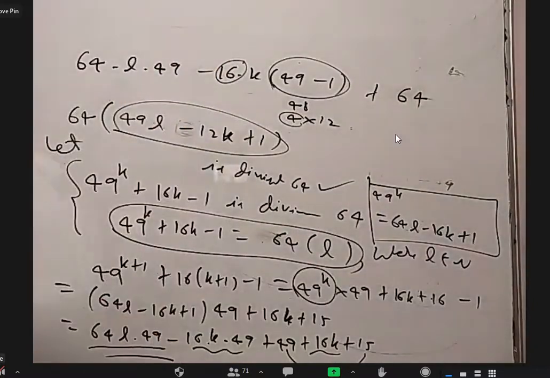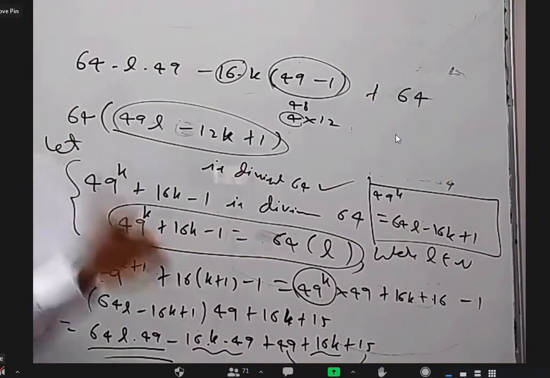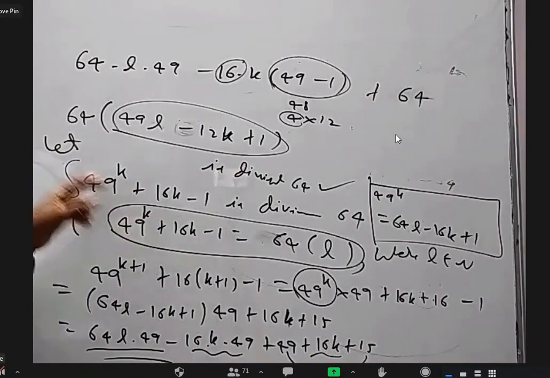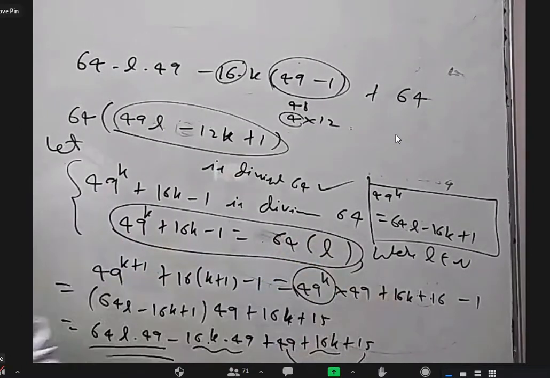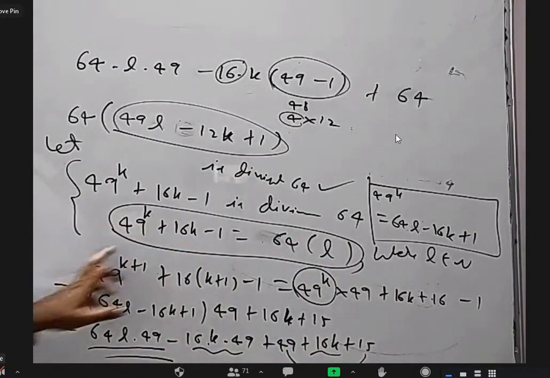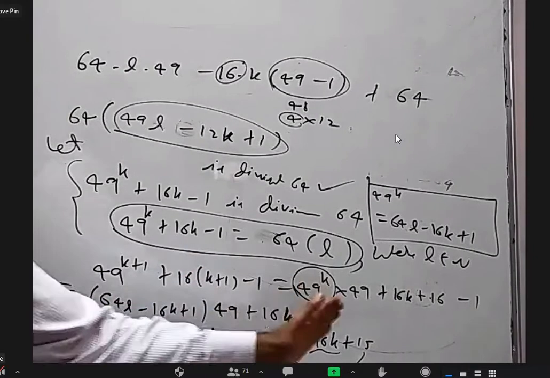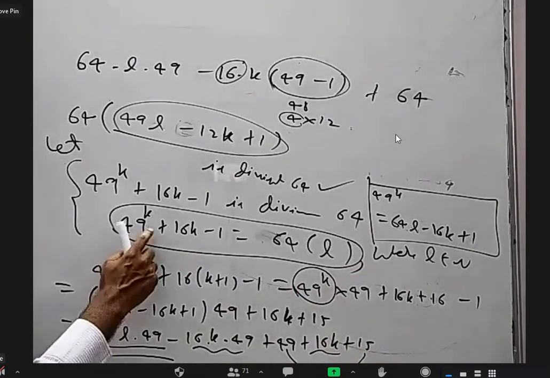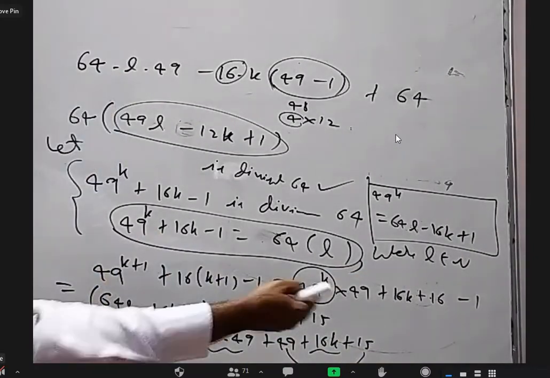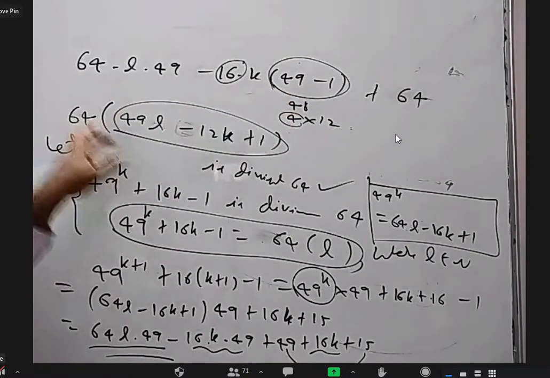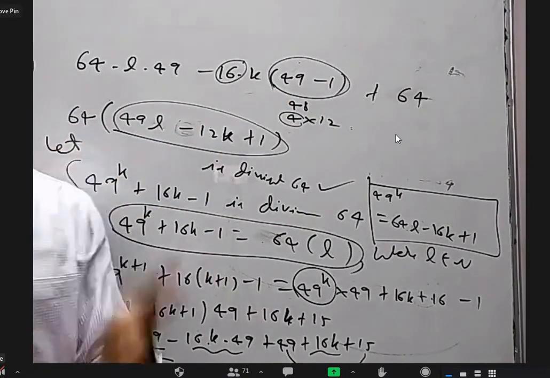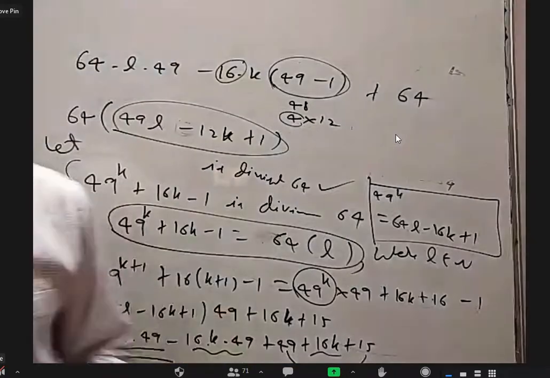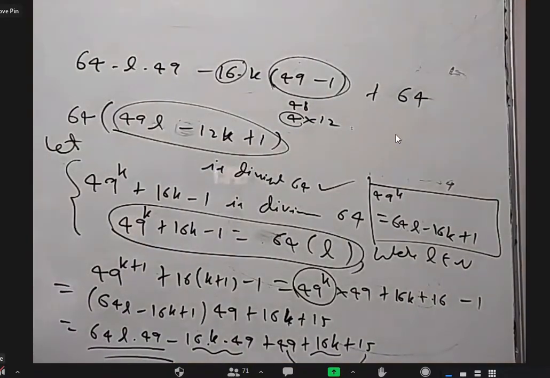So for n equal to 1, we got that it is a multiple of 64 easily. For n equal to k, we assume that it is 64 into something. For n equal to k plus 1, we started with the LHS, tried to split it carefully, used the previous result here, and made sure that somehow 64 came common. So now we proved that whenever it is true for n equal to k, it is also true for n equal to k plus 1.